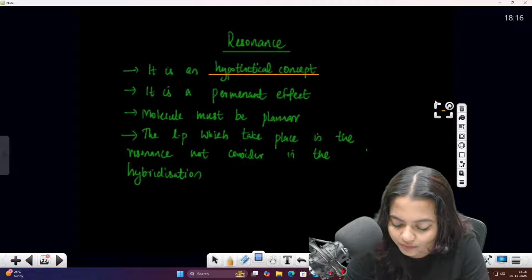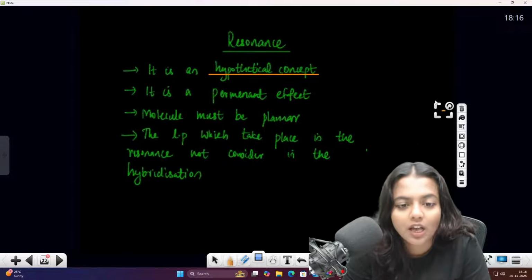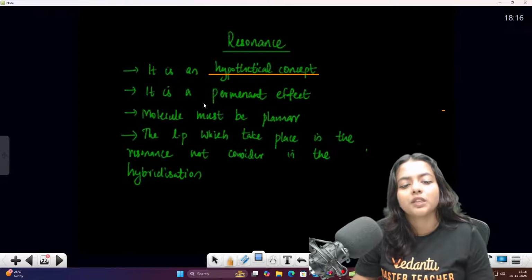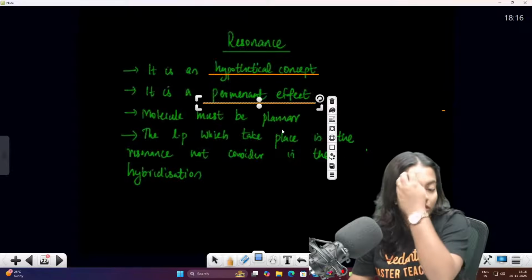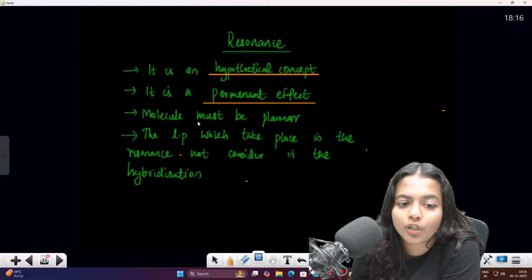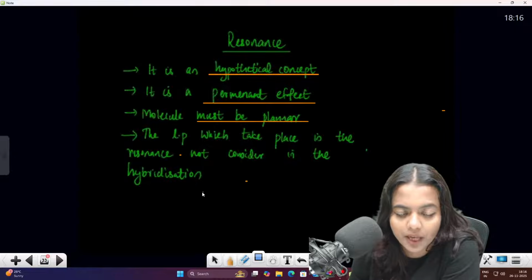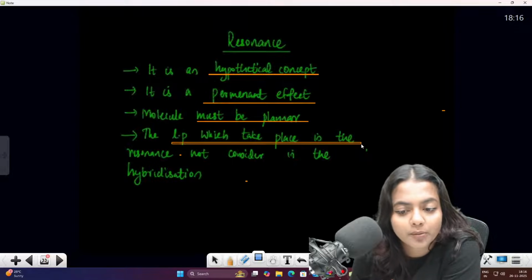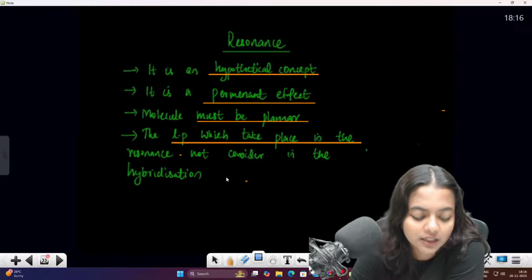Clear தானே இருக்கீங்க? Okay. It is a hypothetical concept. It is a permanent effect. Resonance சொல்றது என்னதா இருக்கு பசங்களா? That is a permanent effect. Molecules must be planar. They should have the planar. And the lone pair which takes part in the resonance is not considered in the hybridization.